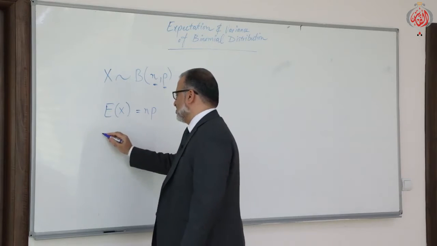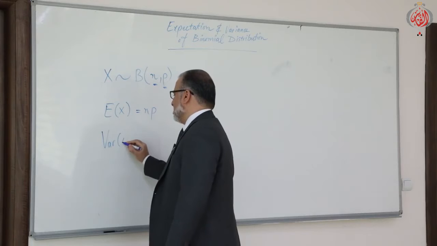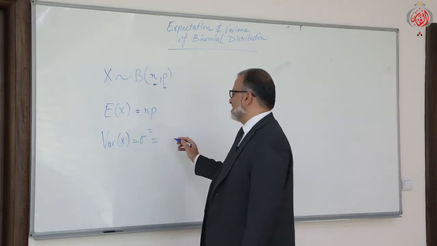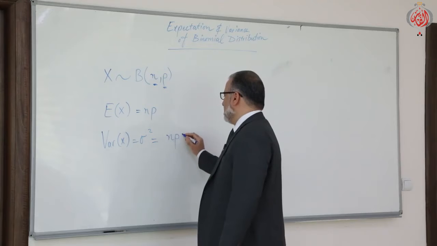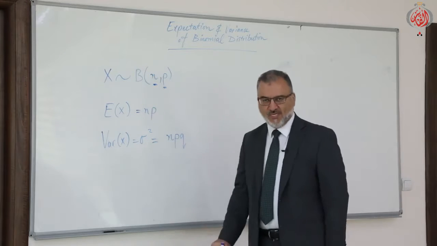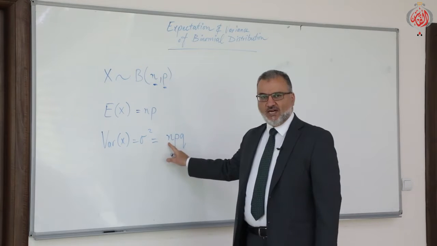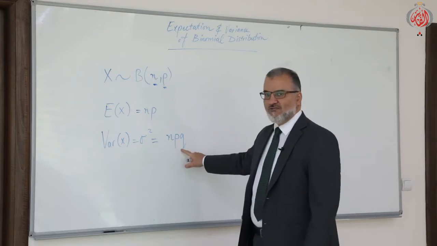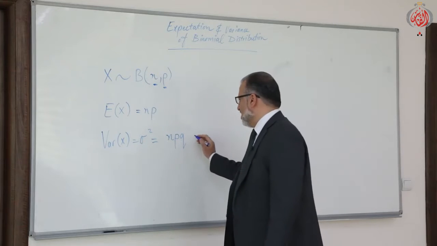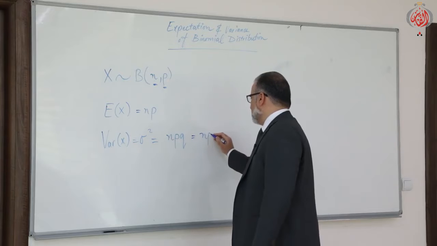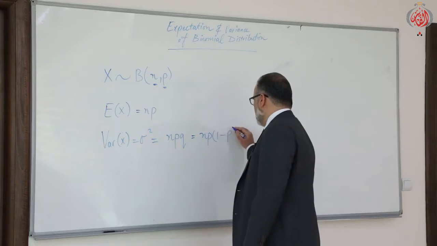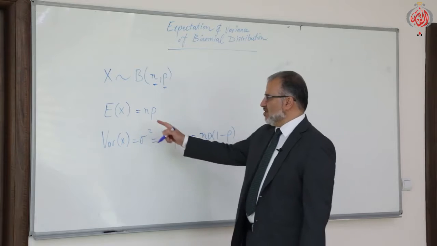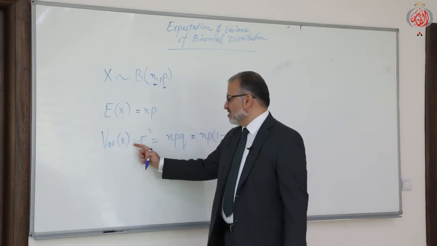What about the variance? Variance of x, which is sigma squared. What's the variance of x? It is npq: the number of repeated trials in the experiment times probability of success times probability of failure. And we can write all of it in terms of p. As you know, q is 1 minus p. So this is the expectation, and this is the variance.